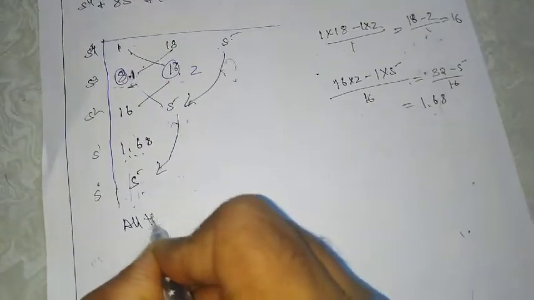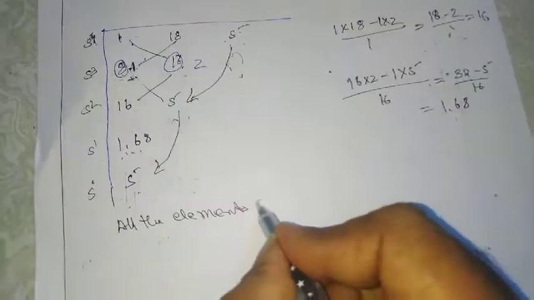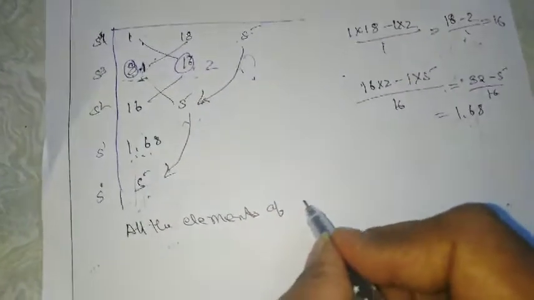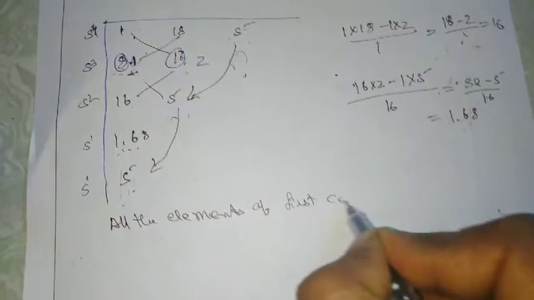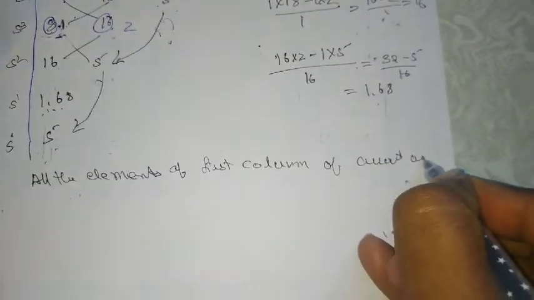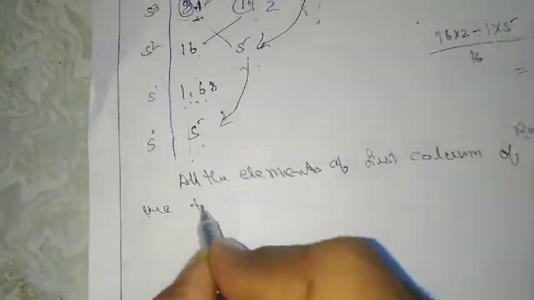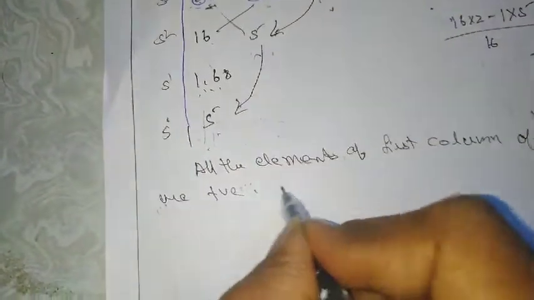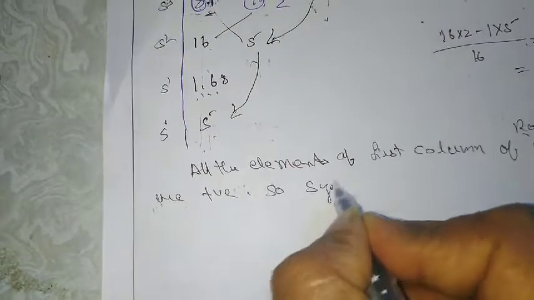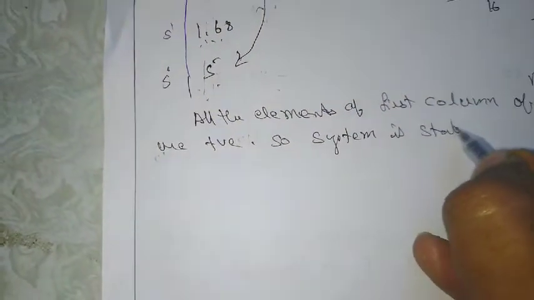All the elements of the first column of the Routh array are positive. So the system is stable. This is the conclusion.